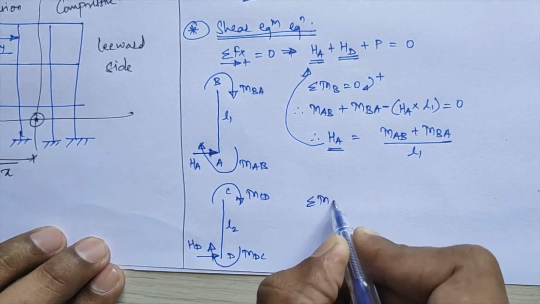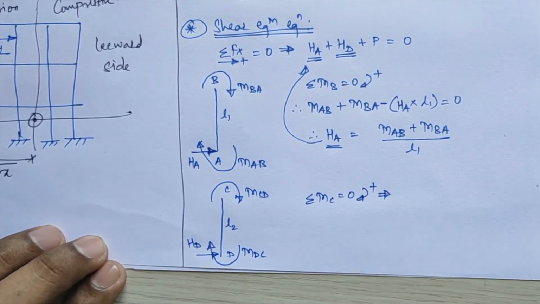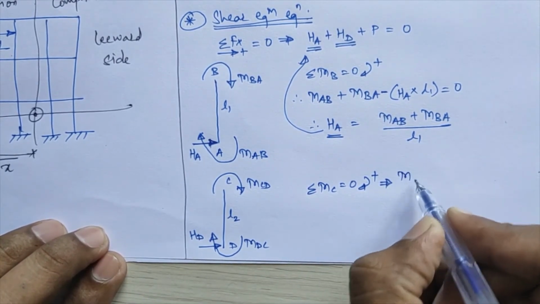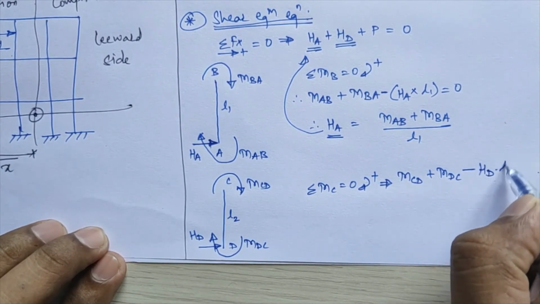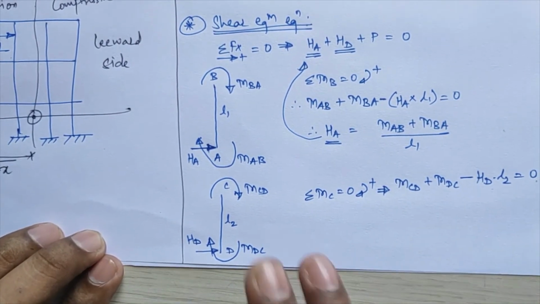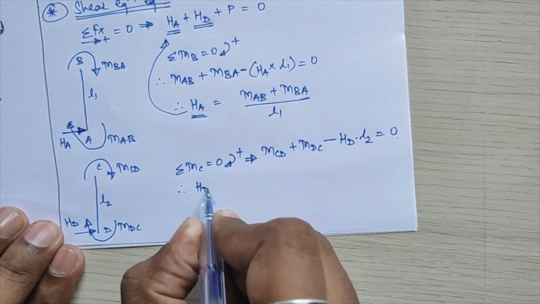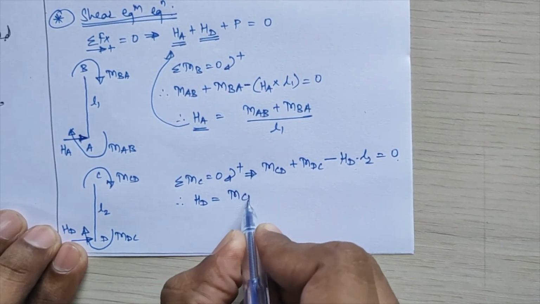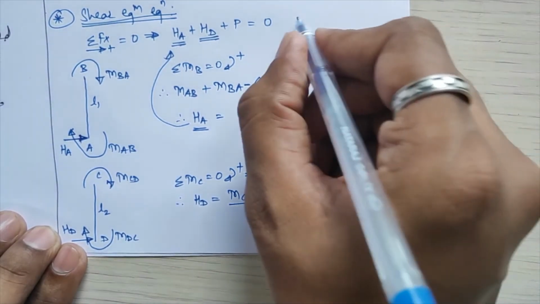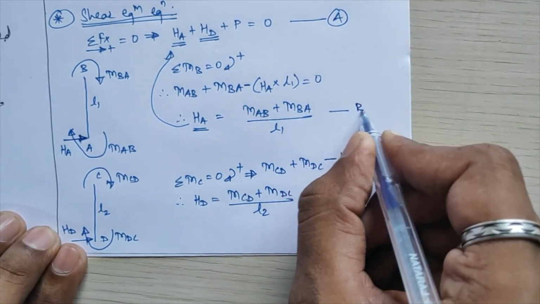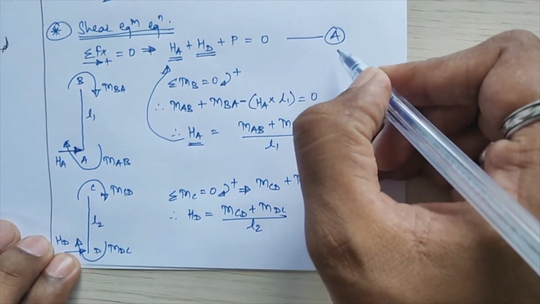I have to calculate the value of HD. Again I'll take the moment at point C equal to 0, treating clockwise moments as positive. The equation I get is MCD plus MDC minus HD into L2 is equal to 0. Simplifying, for the value of HD, I get HD equal to MCD plus MDC divided by L2. Suppose this is my equation number A, this is equation number B, and this is equation number C. I'll substitute equations B and C in equation A.